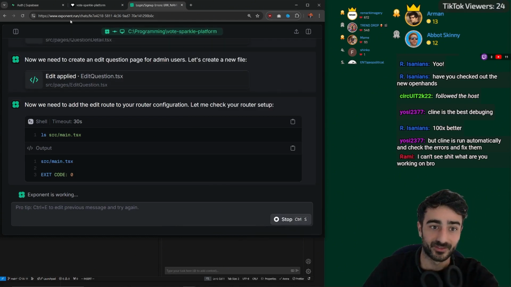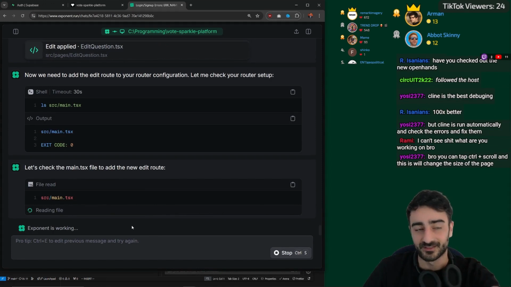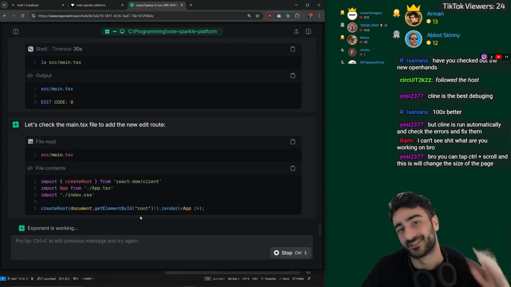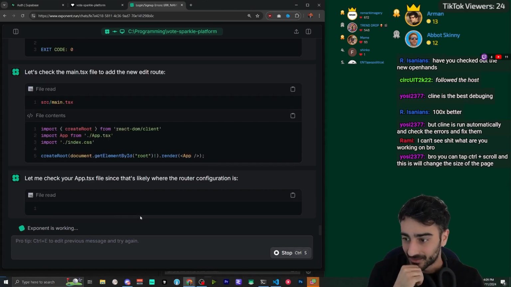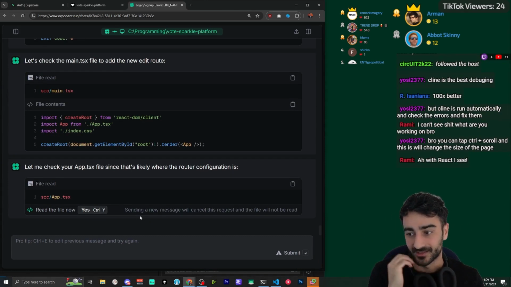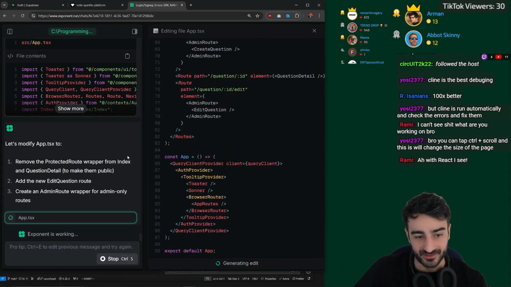So this is a platform called Exponent. It's not public, but it's really good. There are so many different tools with free tiers that you can just keep hopping from one to the other and keep using all their free tiers. You can tap Control plus scroll and this will change the size of the page. Yes, it's the same thing. With React, yes, this is React. It's good fun. I'm not really reading what it's doing, so I hope it's not going off the rails.